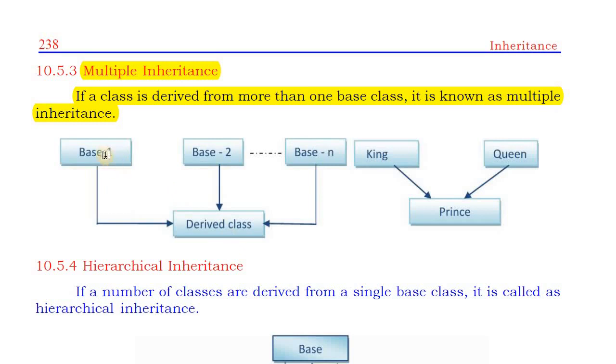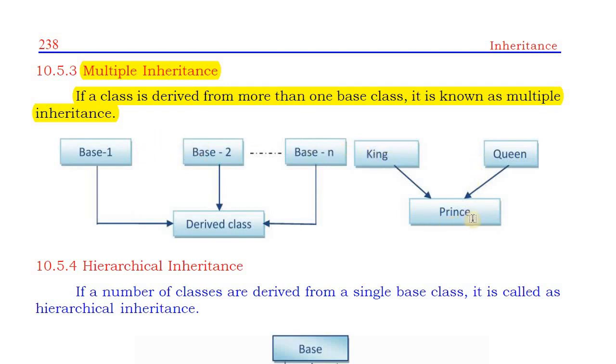So multiple means all base classes are at the same level. We are creating a new class from multiple base classes. We are deriving a new class from multiple or more than one base class. So here a new class is derived from multiple base classes. Here an example is given.